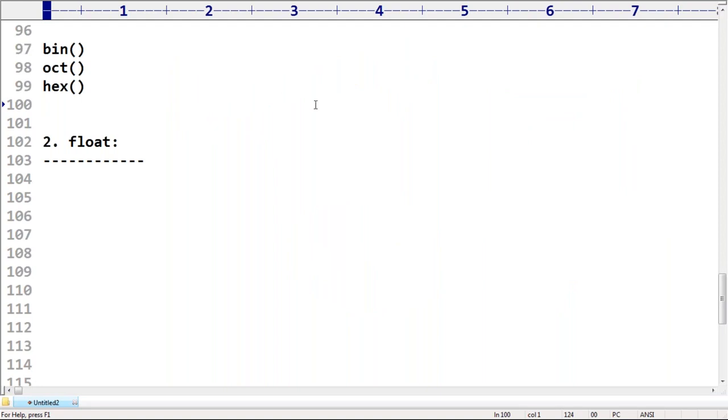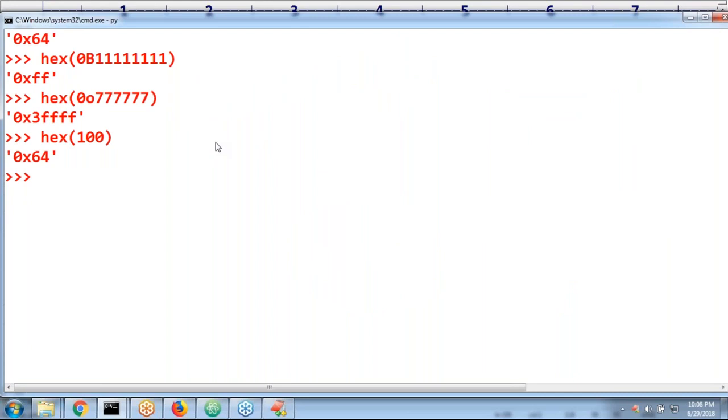Here see, 0b 1111 gives 0xF. Now taking the next 1111, 2 F's are coming.